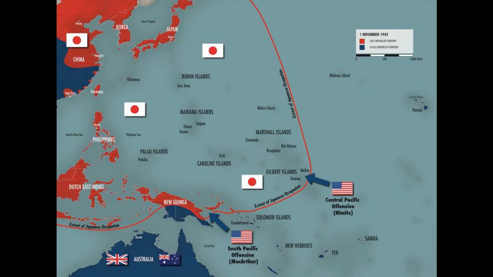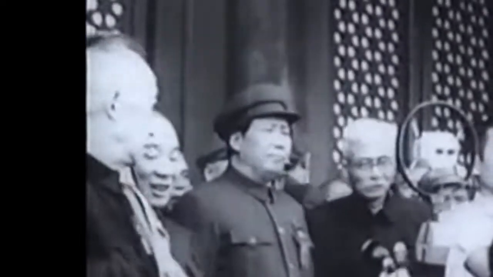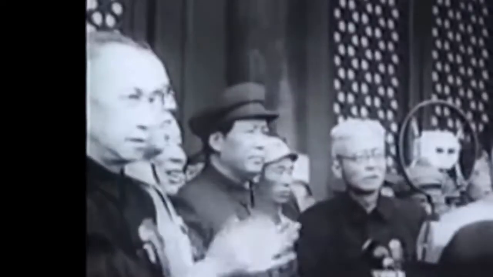Once the Americans expelled the Japanese at the end of the war, the Chinese Civil War resumed. By 1949, the Chinese Communist Party had secured power over most of China, with the losing government fleeing to Taiwan, and the port cities of Macau and Hong Kong remaining with their European rulers.